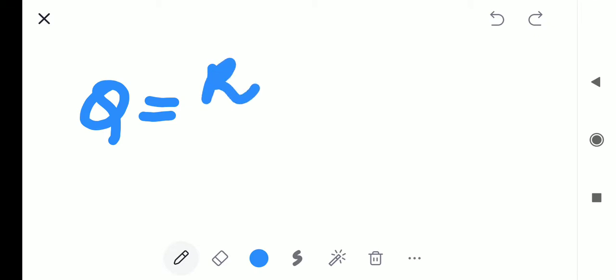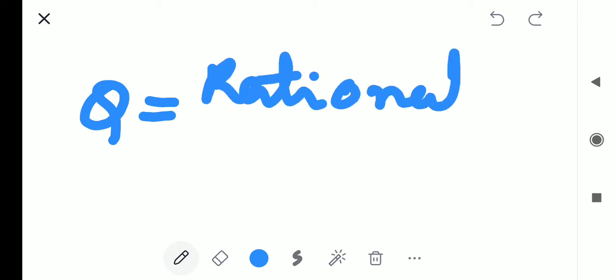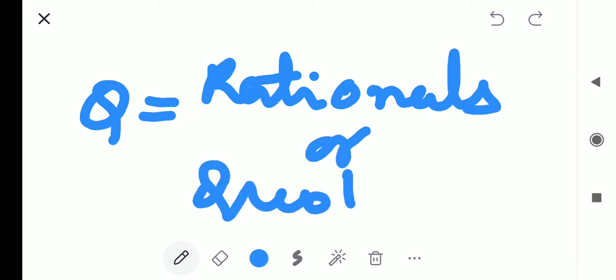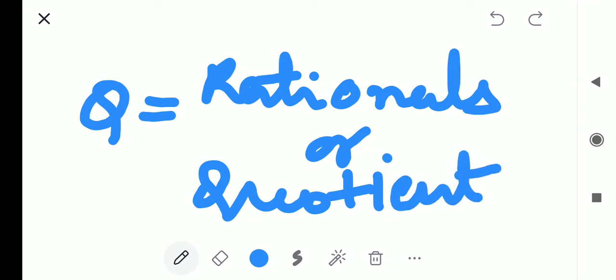They are called rational or quotient numbers.